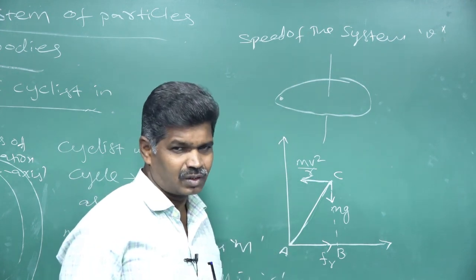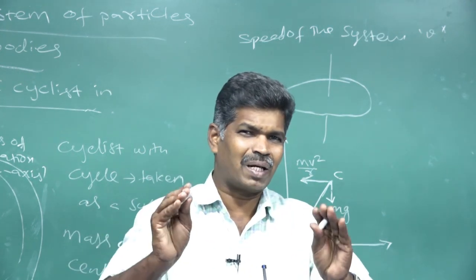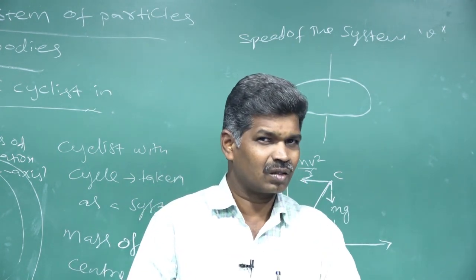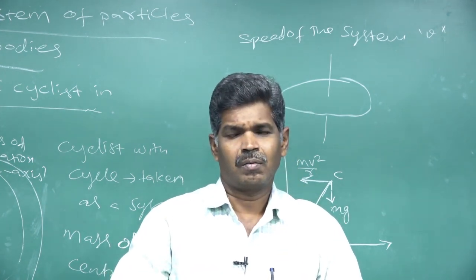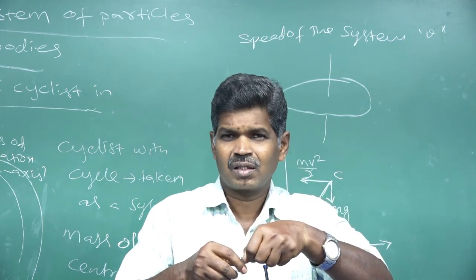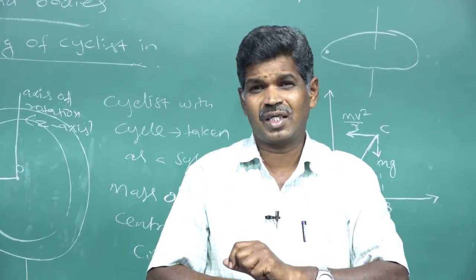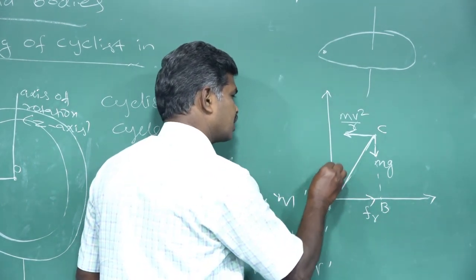But whatever object is placed on the surface of the earth, if it is at rest, its weight is acting in the downward direction. But to make it rest, another opposite force is acting. That force is called the normal force.